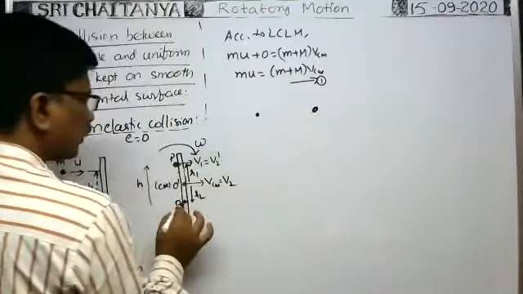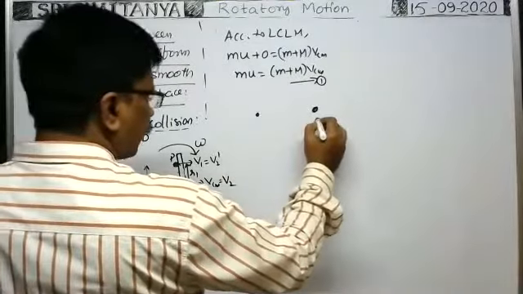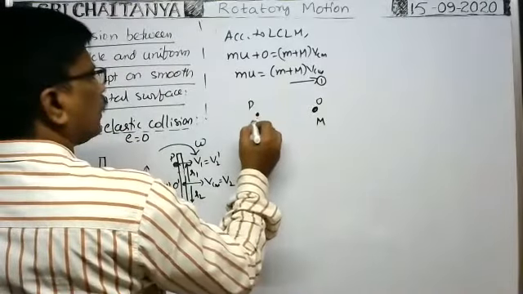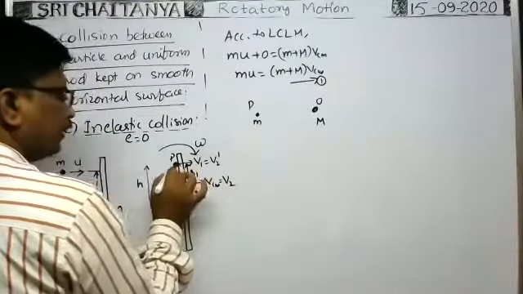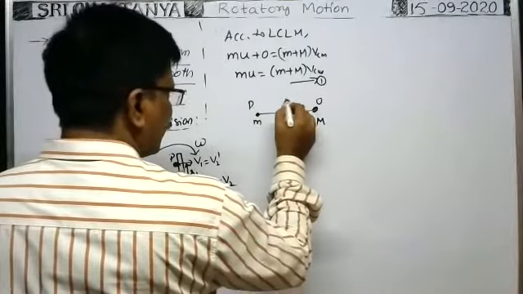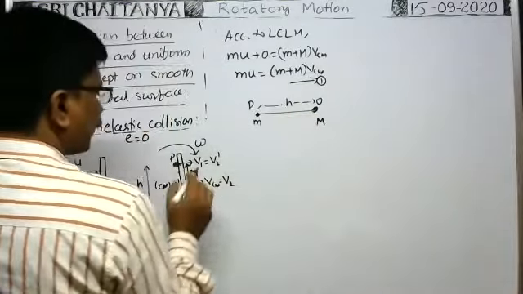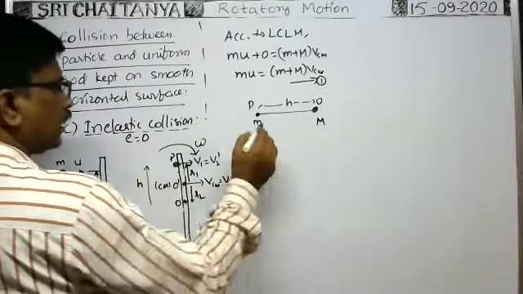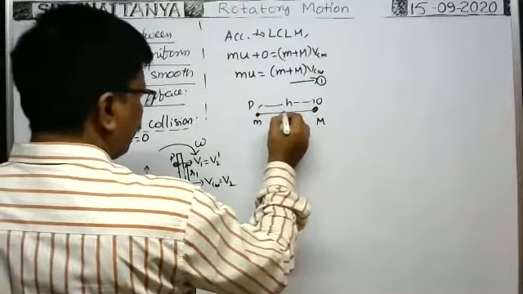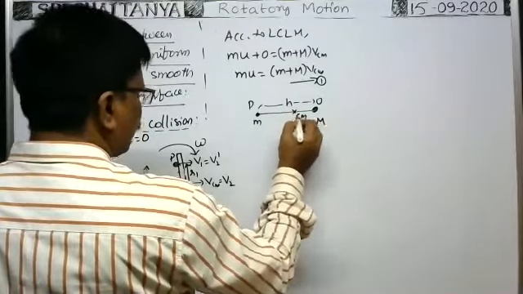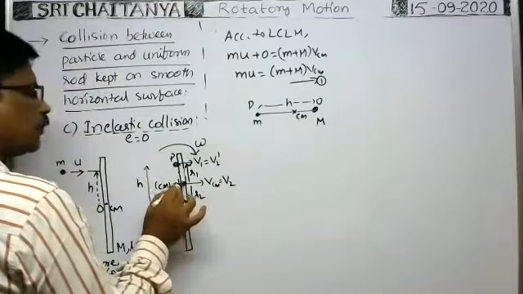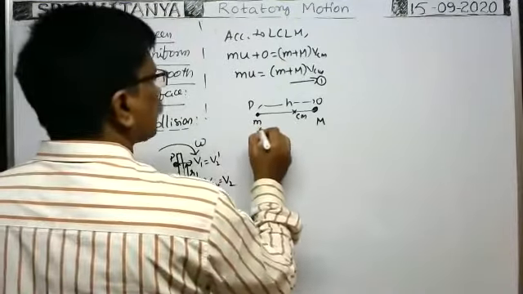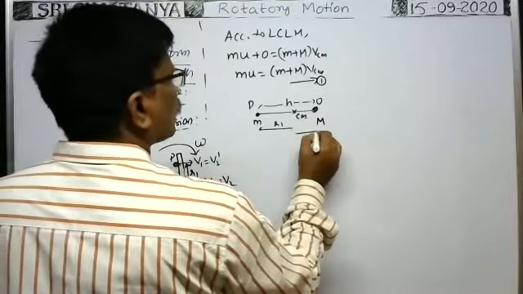The center of mass of the rod lies at this point O. At the point P, the mass of the particle M lies here. In between these two, what is the distance between the two particles? The center of mass of the rod and the mass of the particle is at a distance h. The center of mass of the system lies somewhere here. From the center of mass of the system of particle and rod, the particle is at a distance r1. So this distance is r1, and this distance is r2.